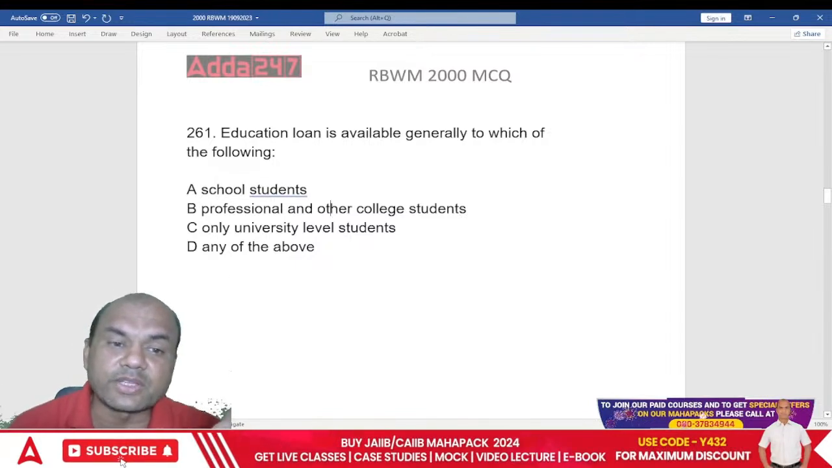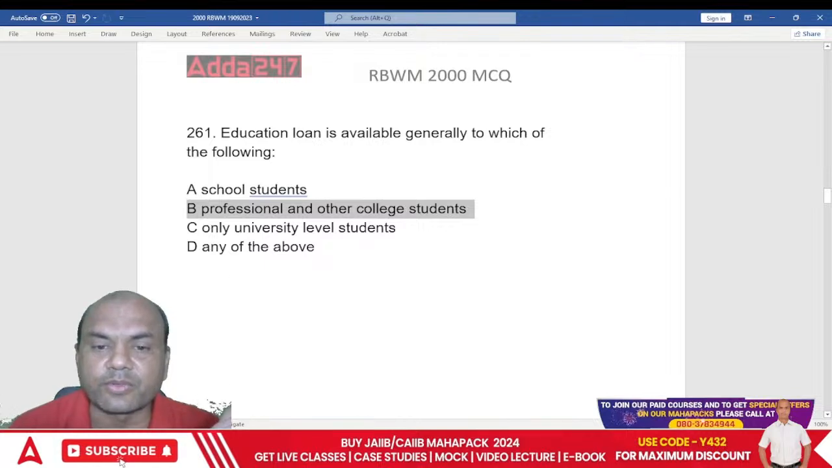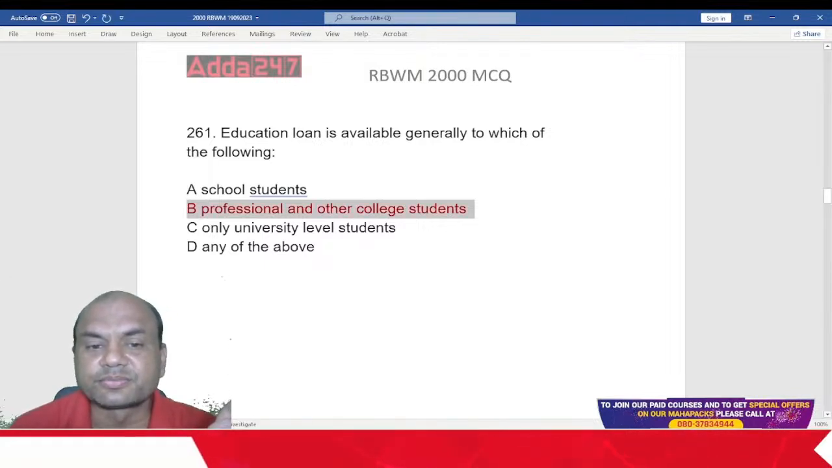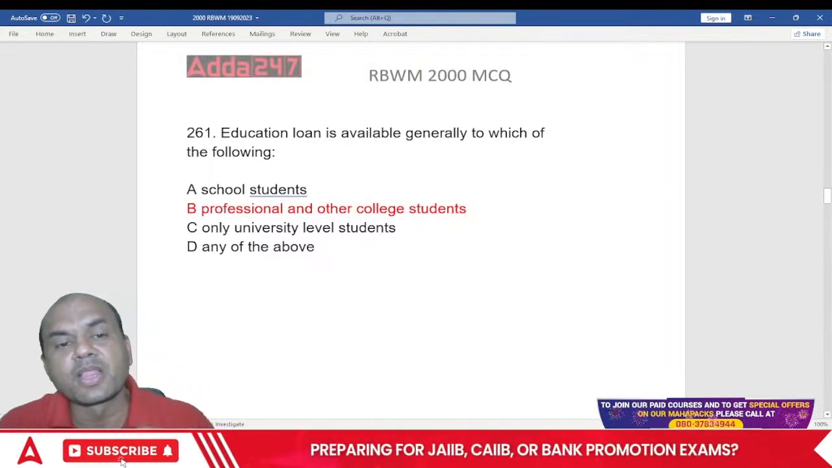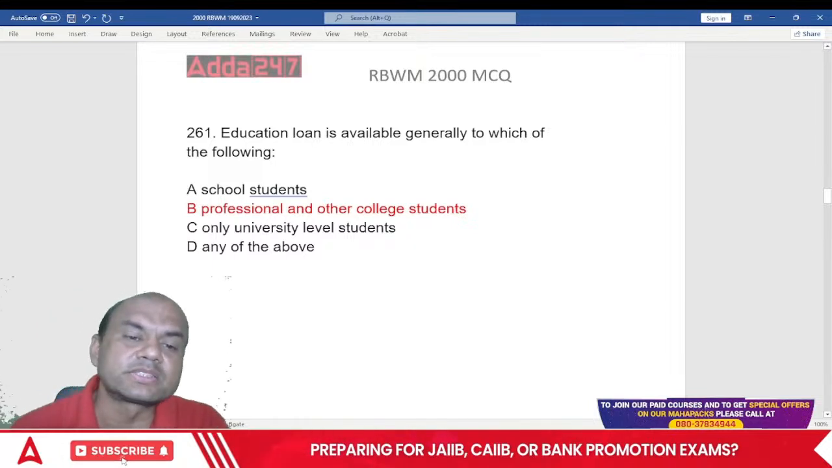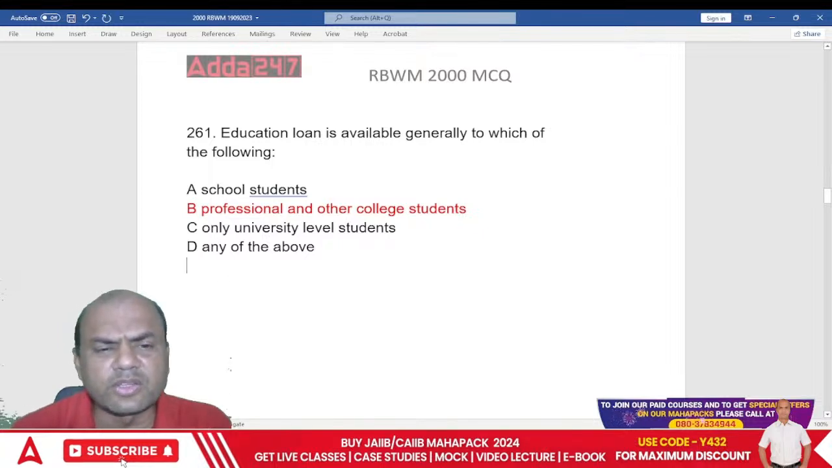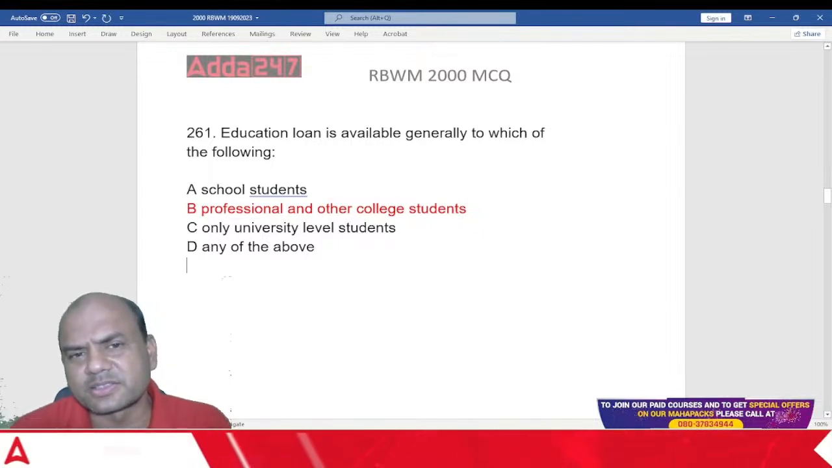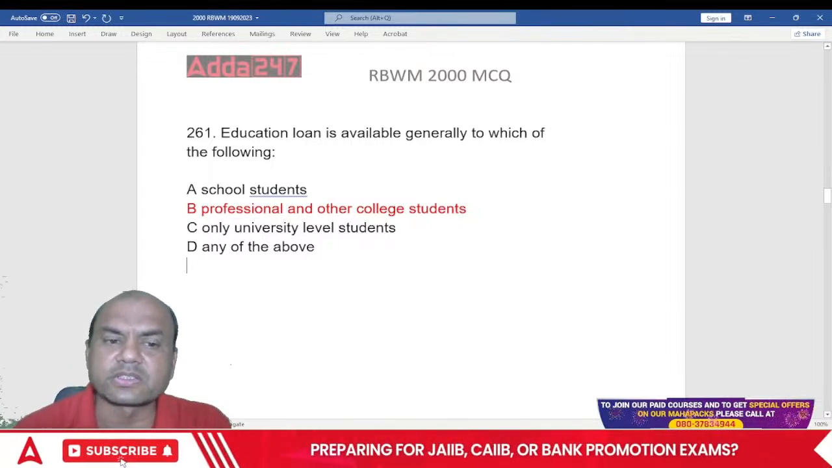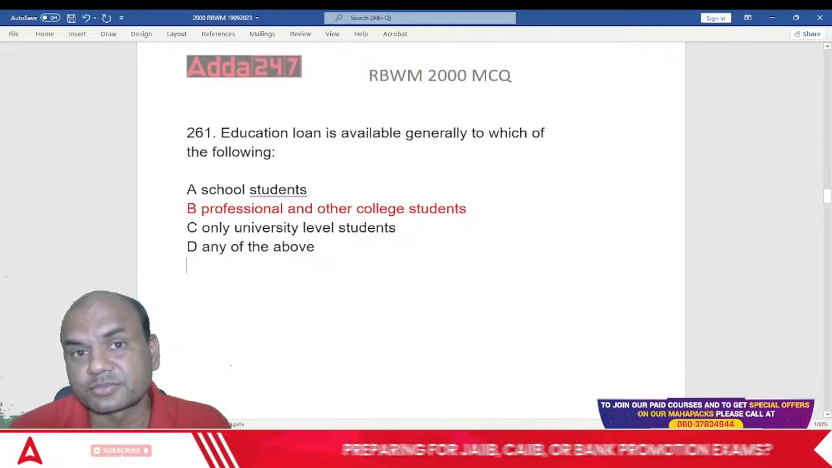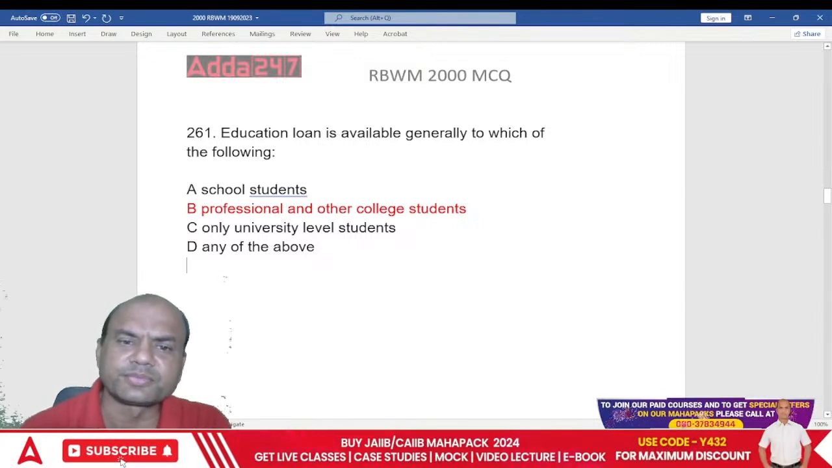So the right answer for this is what? Professional and other college students. So education loan is given to these guys, professional and other college students. Only university level student, that's not the right answer. It can be to professionals also, means CAs, they are also given the education loan.